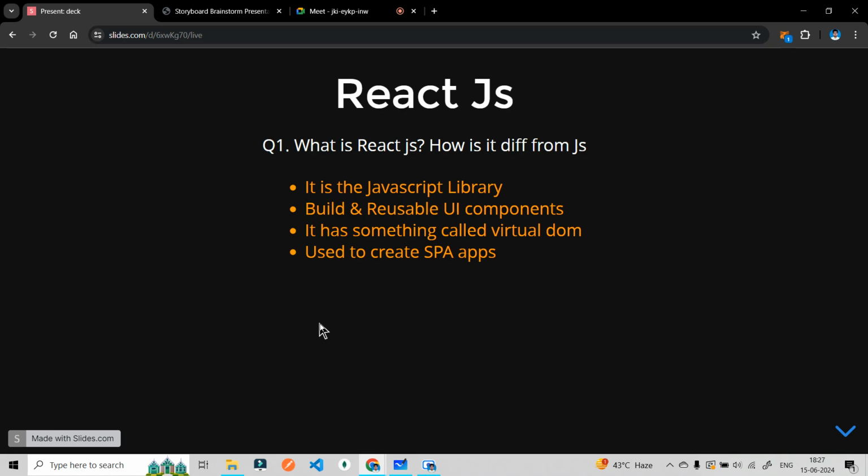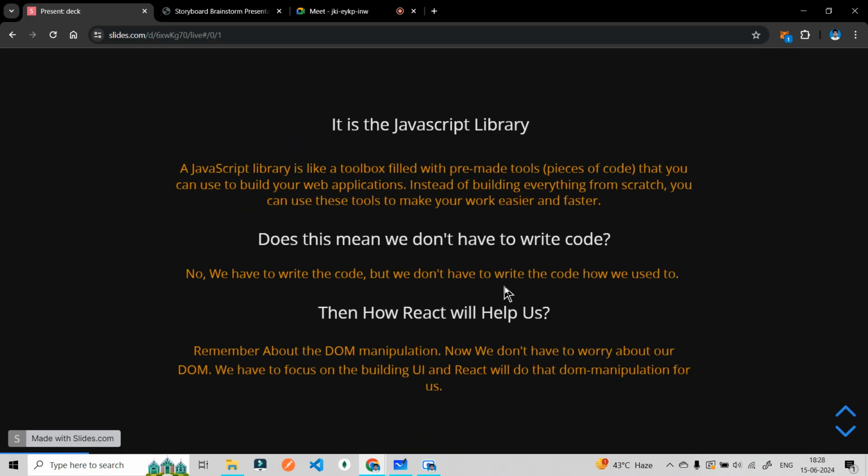This is a JavaScript library. Coming on to the third point, it has something called the virtual DOM. That is a very, very important point for us to understand in React JS, and React JS got famous because of this particular virtual DOM. So we are going to learn what this virtual DOM is.